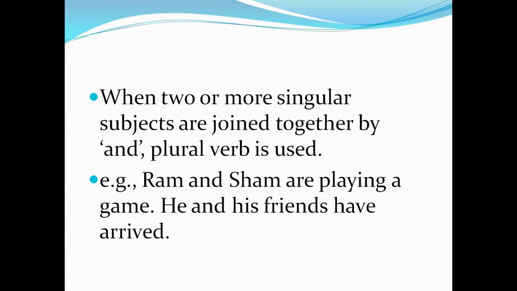There is no connection with these things. Ram and Sam are playing a game. He and his friends have arrived. So there should not be any connection, and more than one subject added with the conjunction and, you have to use a plural form of verb.